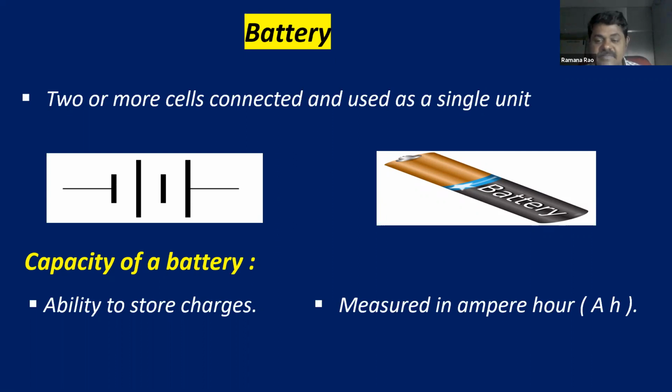5000 mAh means 5000 milliampere hours. 6000 mAh means 6000 milliampere hours. That means 6000 milliamperes per 1 hour. 5000 mAh means 5000 milliamperes per 1 hour. That is the consumption of the current. Okay. So this is about the battery and the capacity of a battery.